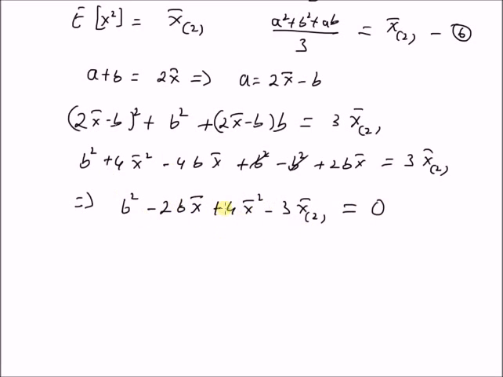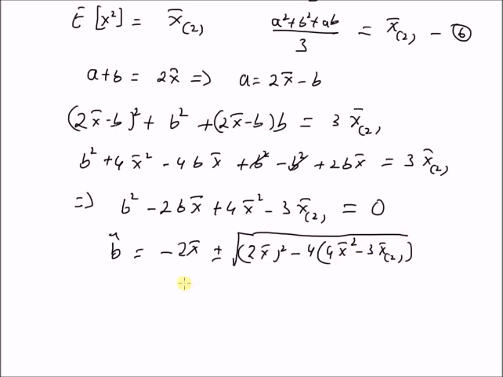So if you look at this equation, this is basically a quadratic equation in b, and therefore the value of b is given by b is equal to minus b, that is minus the coefficient of the linear term, that is minus the coefficient of the first order term, that is minus 2 times x bar, plus or minus square root of b square minus 4ac, that is 2 into x bar squared minus 4 into 1 into this value, that is 4x bar squared minus 3x bar underscore 2, that is the sample second moment, and divided by 2a, which is 2 times 1.